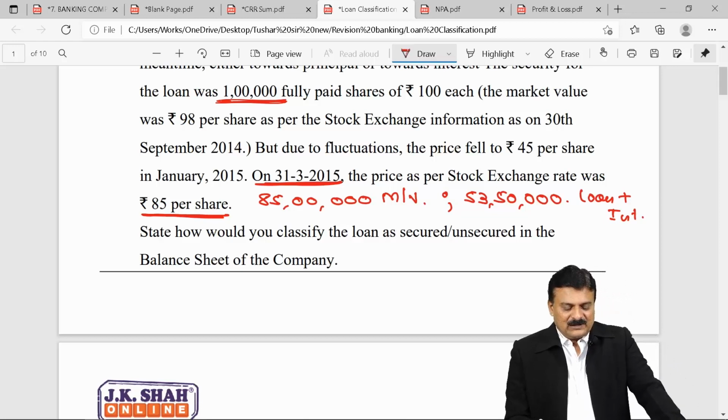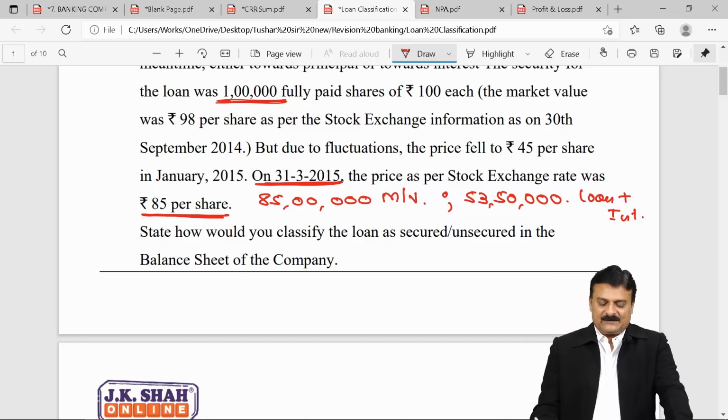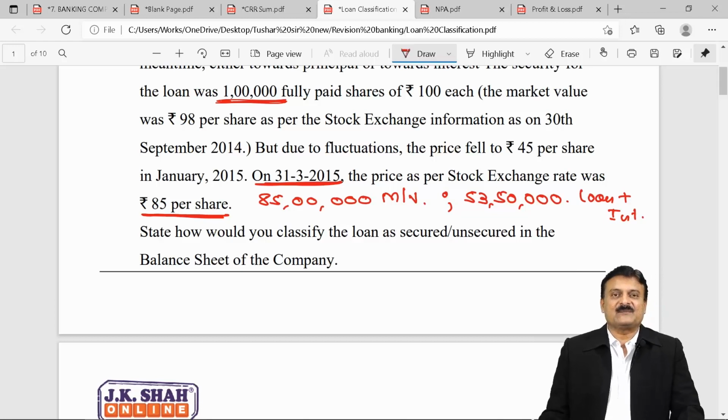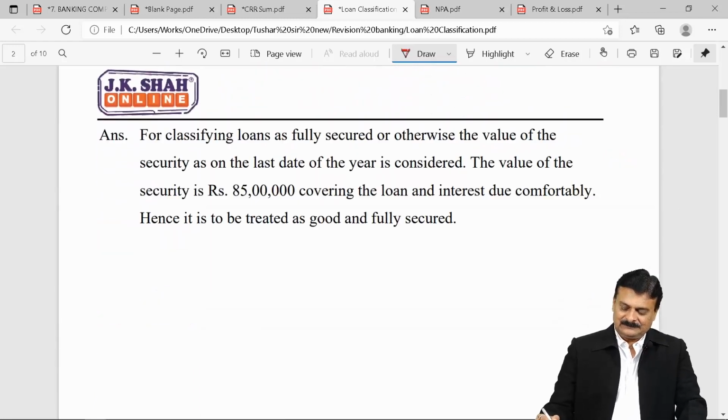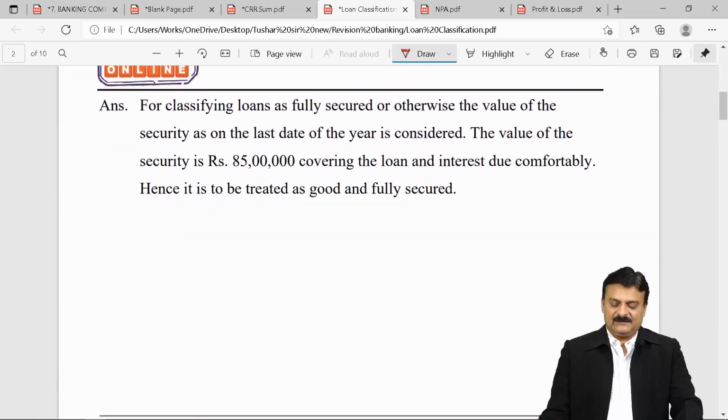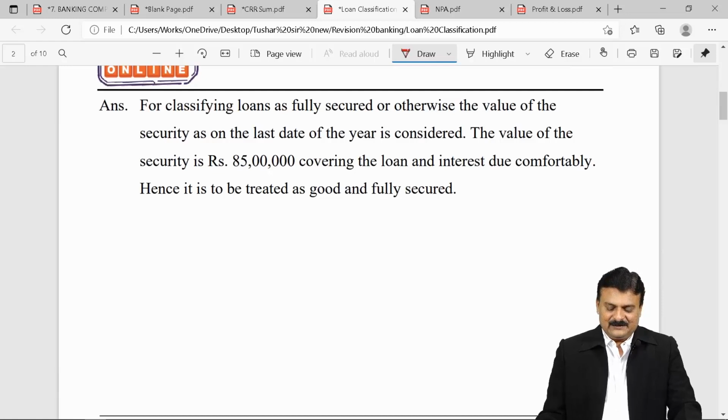State how you would classify the loan as secured or unsecured in the balance sheet of the company. Company means the balance sheet of the banking company. For classifying the loans as fully secured or otherwise, the value of security as on the last day of the year is considered.